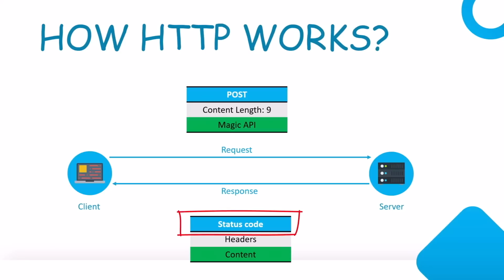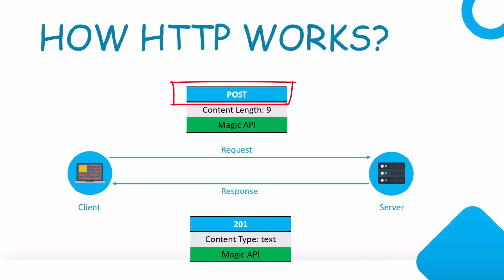The status code here basically defines the request that was made. Was it successful? Did it fail? Based on the different failed scenarios or successful scenarios, we have different status code. In our example, we did HTTP post request, so it might send a status code of 201, which stands for created. We will get to know the status code very soon, so do not worry. Right now, it says 201 created in the response status code, which means I have created the resource that you have asked me to, and I'm going to return you some data along with that.